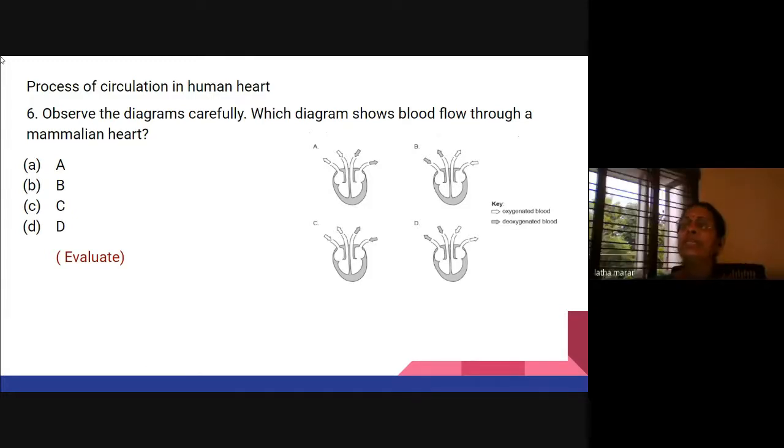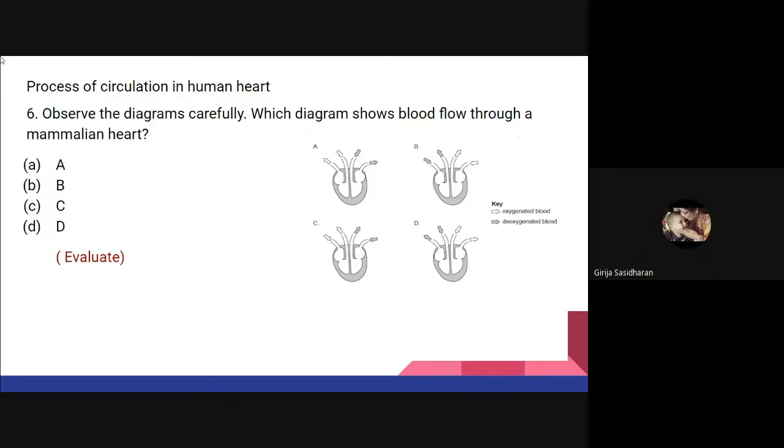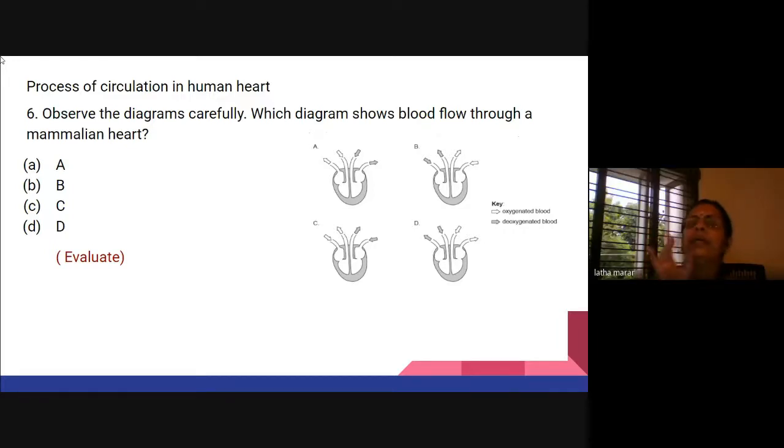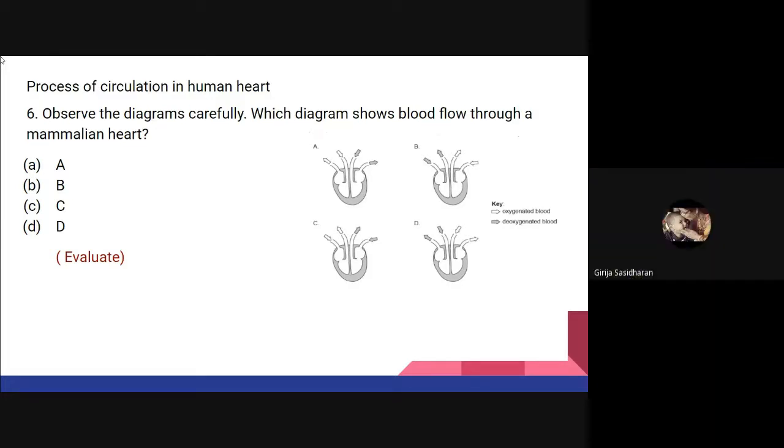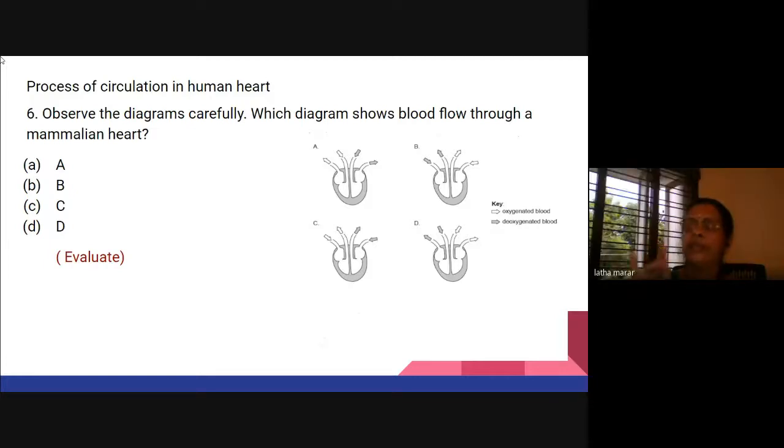No, actually, when we teach children, we just teach them that fishes have two-chambered hearts, amphibians have three-chambered hearts, and reptiles have three and a half chambers. And birds and mammals have four. So we are not teaching them to distinguish between birds and mammals at all. We are teaching them why birds and mammals have complete separation, and why the lower organisms have mixed blood.